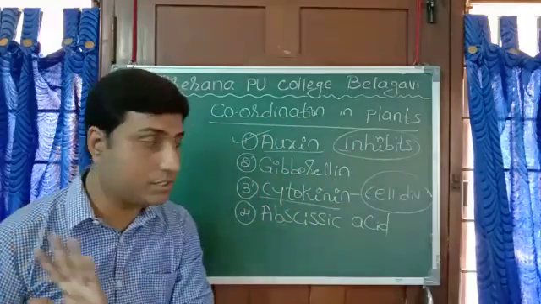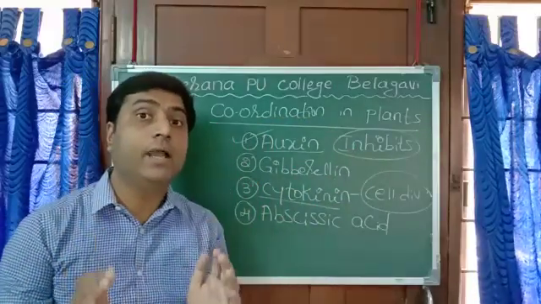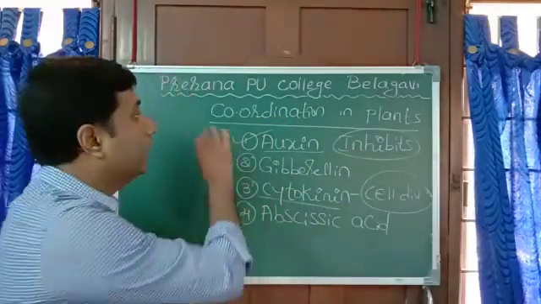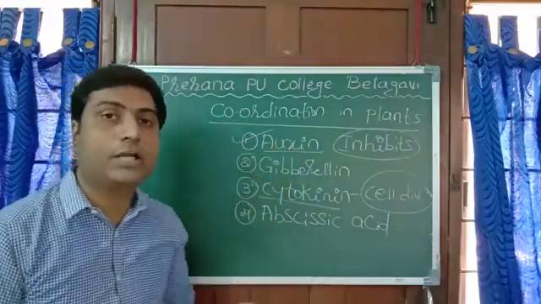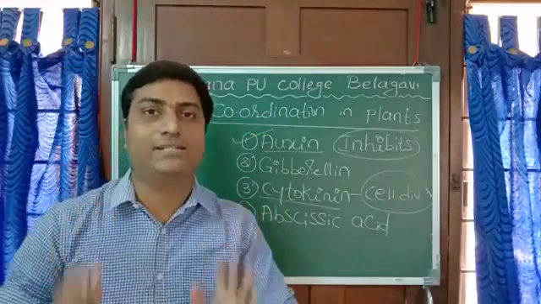Anyhow, all of them are hormones, and since plants don't have a nervous system and muscular system, hormones play a major role in coordination. So this is the concept of coordination in plants.